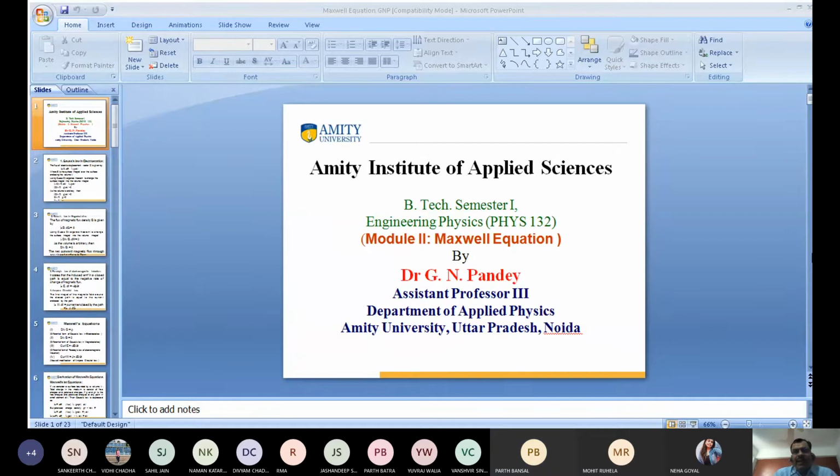Before the derivation, which is very important, you have to study all these things at +2 level: Gauss's law in electrostatics and Faraday's law of induction. I simply want to revise, because if I do not revise, it is not easy for me to discuss the Maxwell equations. Maxwell's equations are based on these four fundamental laws of electrostatics and magnetostatics.